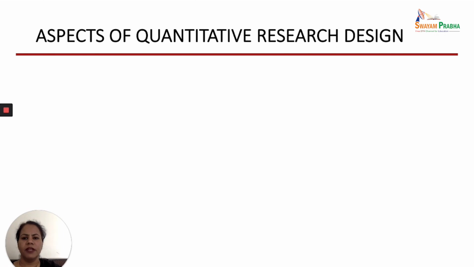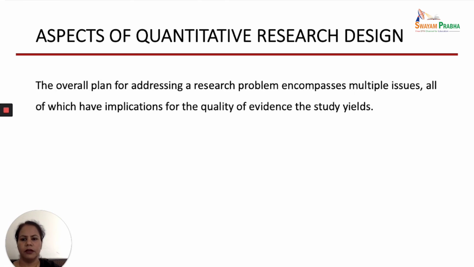Now there are different aspects of quantitative research designs. Whenever you are designing your quantitative research study, you have to understand what all points you have to keep in mind. We will be discussing all these aspects one by one. The overall plan for addressing a research problem encompasses multiple issues, all of which have implications for the quality of evidence.